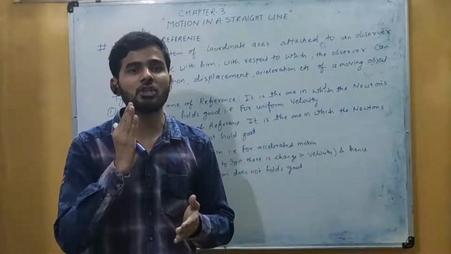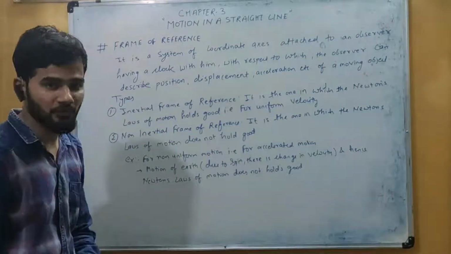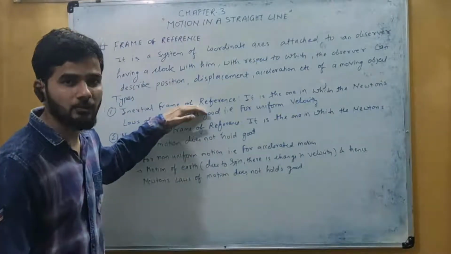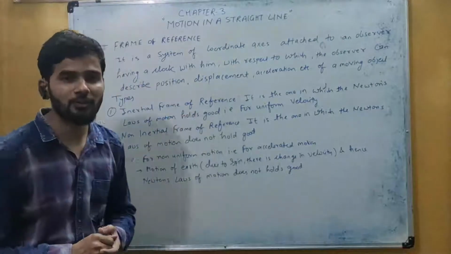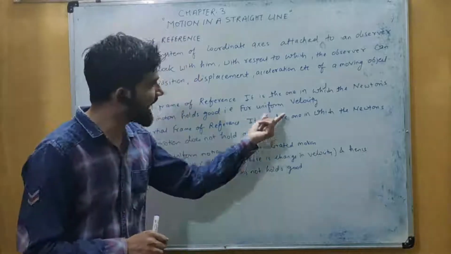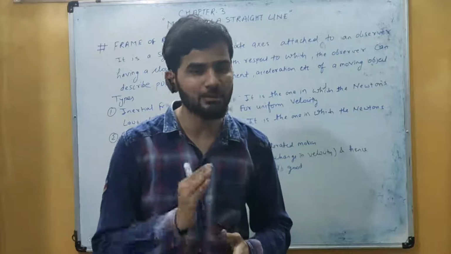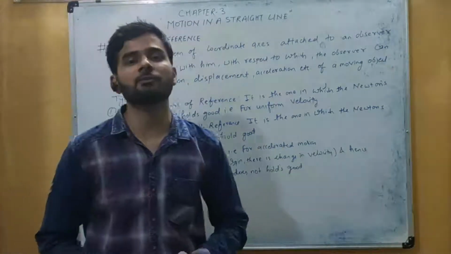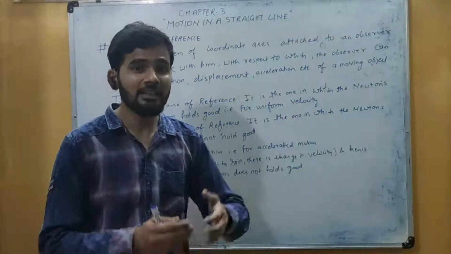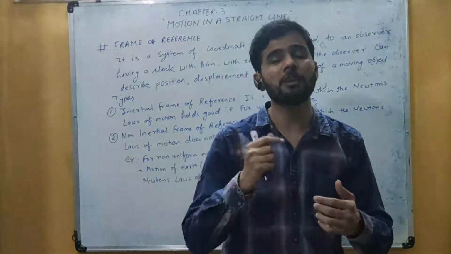और डिस्क्राइब द पोजीशन, डिस्प्लेसमेंट, एक्सेलरेशन ऑफ द ऑब्जेक्ट. अब यहाँ पर हमारे पास दो टाइप्स ऑफ फ्रेम ऑफ रेफरेंस होते हैं. The first one is the inertial frame of reference. What is this inertial frame of reference? It is that frame of reference in which Newton's first law of motion holds good. That is, wherever we have uniform velocity, जहां पर भी uniform velocity होगी किसी भी object की या किसी भी body की, then we will say that the frame of reference attached with that person will be the inertial frame of reference. Similarly, अगर कहीं पर भी first law of motion अगर वहां पर उस particular system के लिए